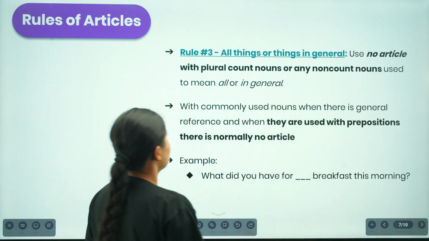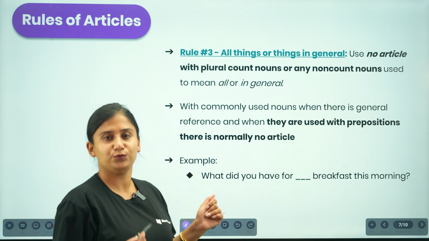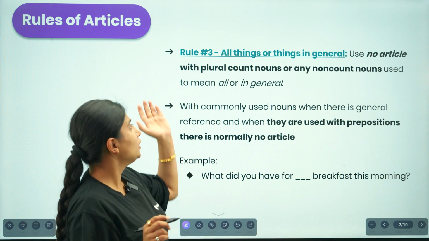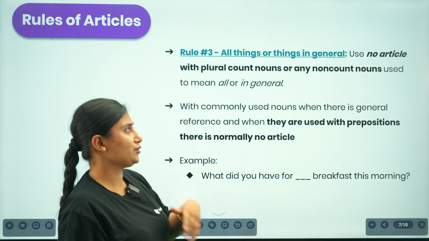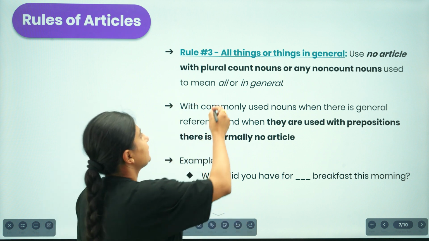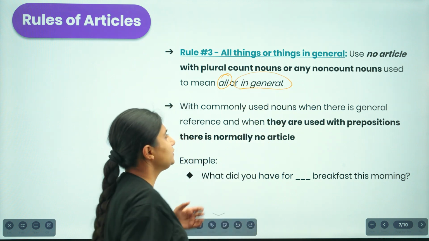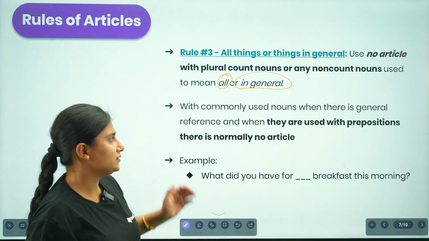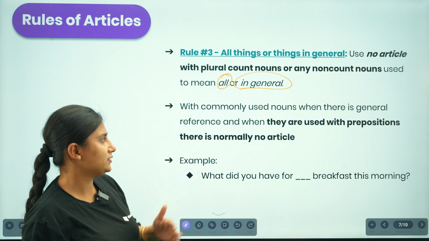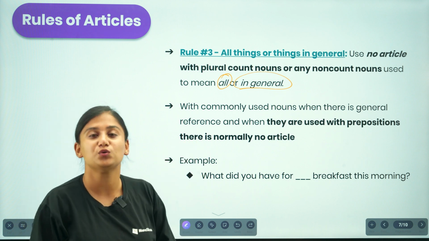So moving on, rule number 3: all things, or things in general. We are not supposed to use any of the articles with either plural count nouns or any uncount noun if we are indicating everything, all, or talking about the general idea. We commonly use nouns this way when there is general reference, and when they are used with a preposition there is normally no article.